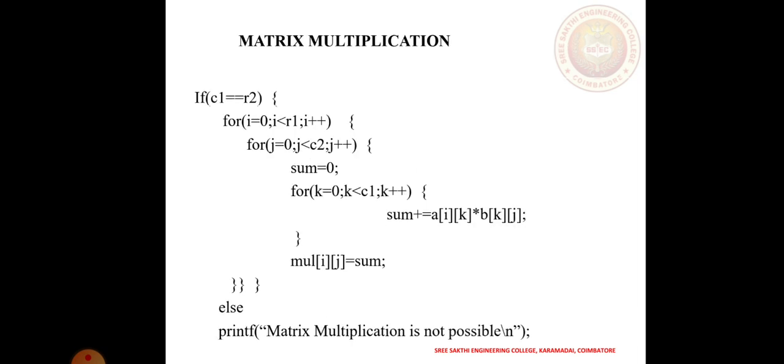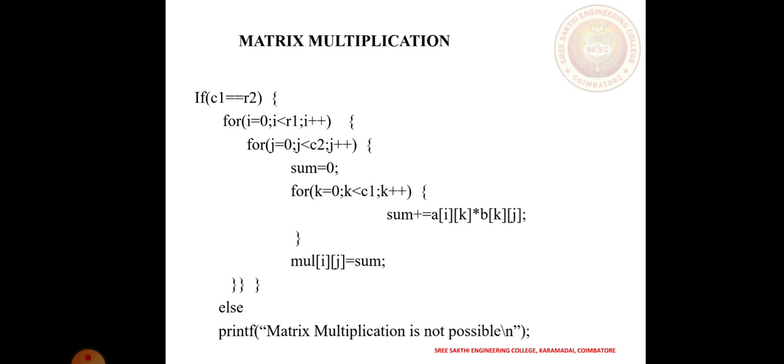Next is matrix multiplication. In this multiplication, for i equal to 0, i less than R1, i plus plus, j equal to 0, j less than C2, j plus plus. Here k equal to 0, k less than C1, k plus plus.